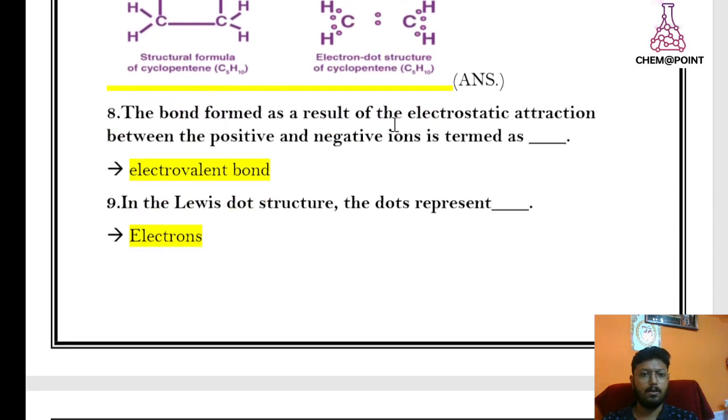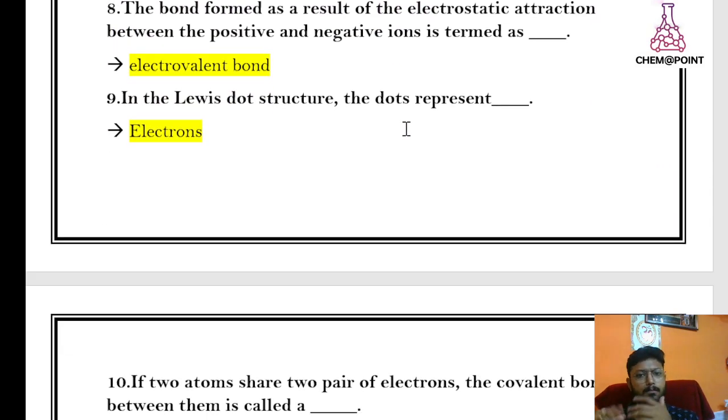Now question number 8. The bond formed as a result of electrostatic attraction between the positive and negative ion is called the ionic bond or electrovalent bond. Got it? In the Lewis dot structure, what does the dot represent? The dot represents the electrons.